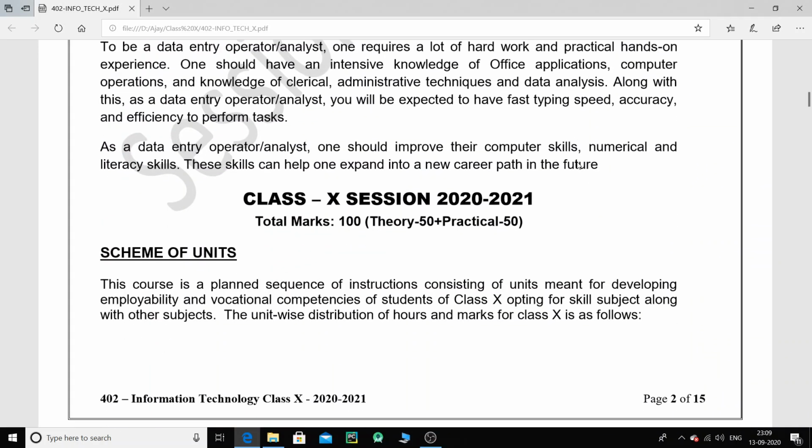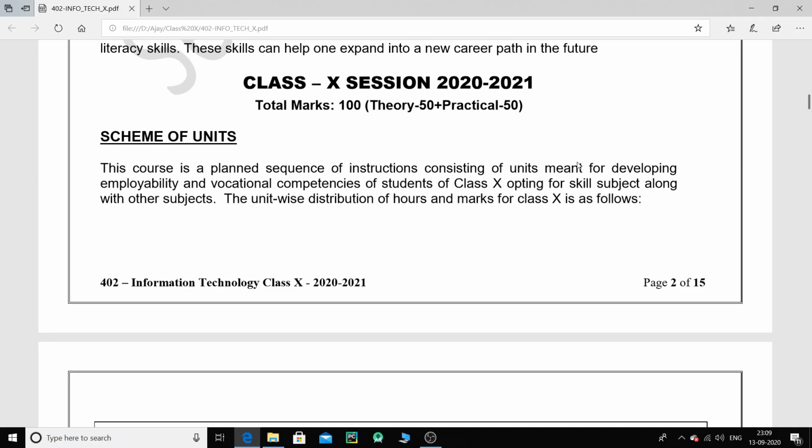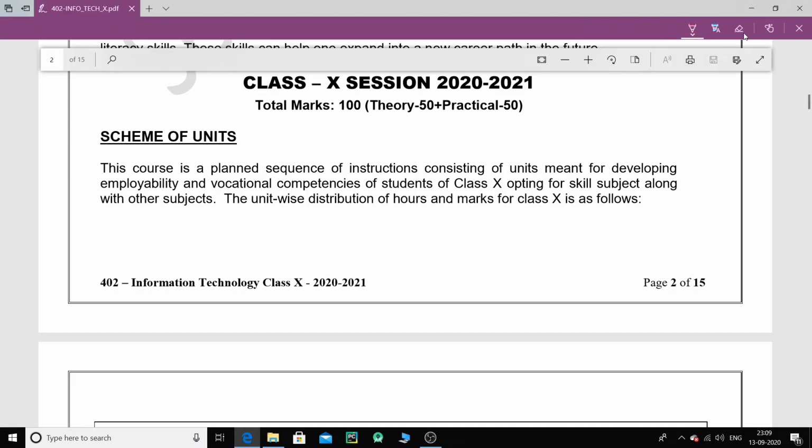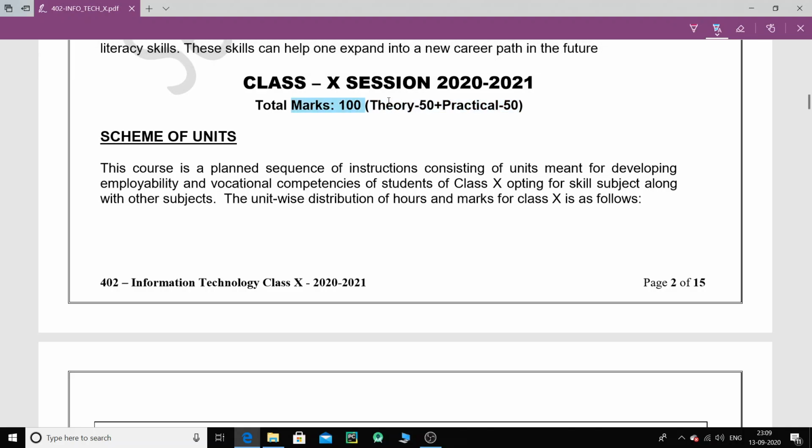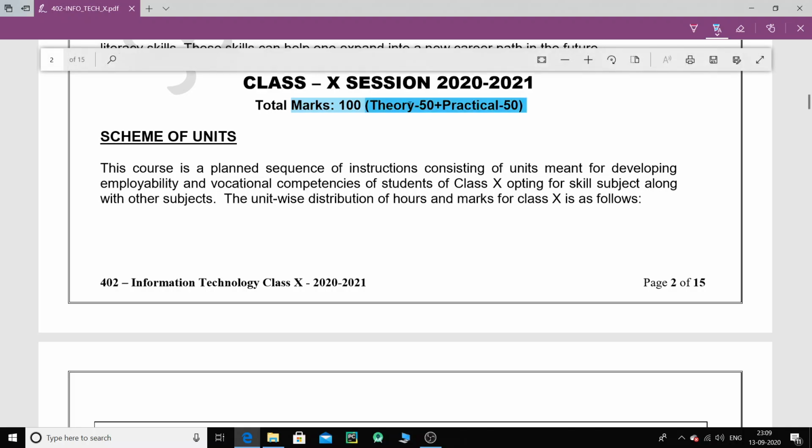Now, the first and most important thing is that previously this was just a 30 marks theory paper, but now it is a 50 marks theory paper. So 50 marks theory and 50 marks practical. Let me just highlight that. Okay, so that's the first thing. Previously it was 30 marks theory and 70 marks practical, but now it is 50 marks theory and 50 marks for practicals.